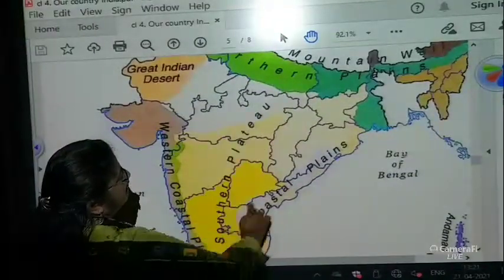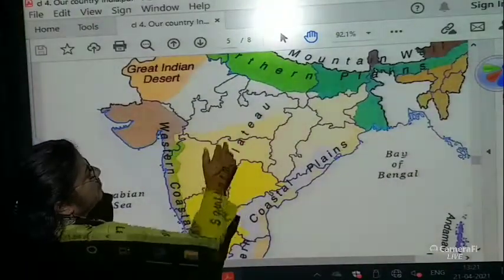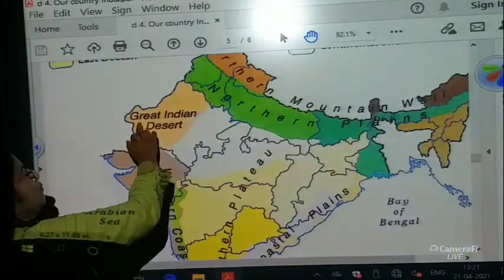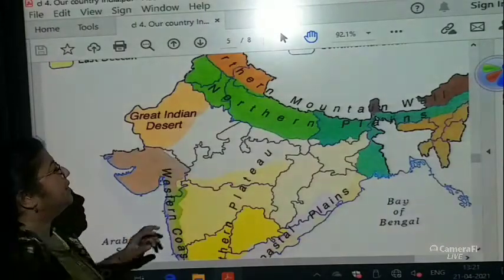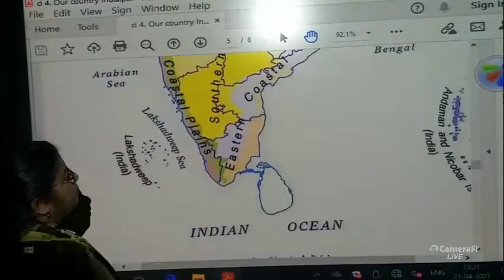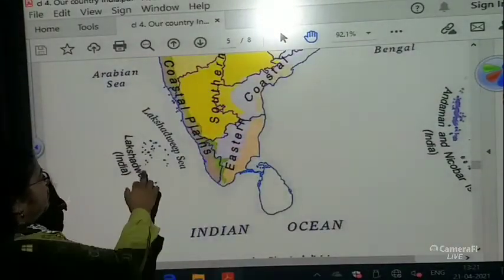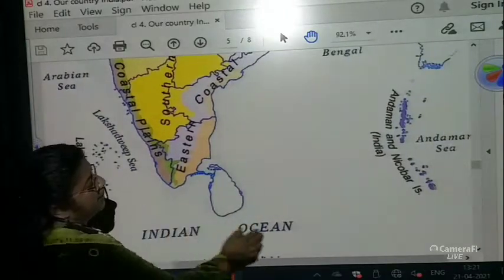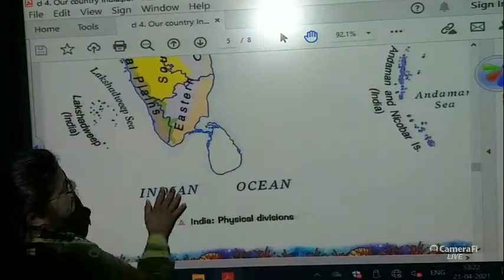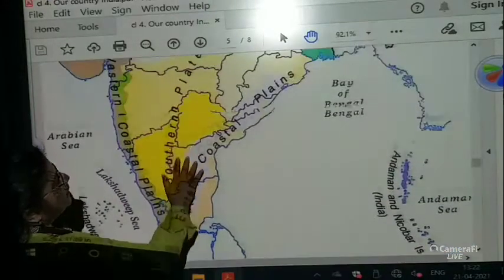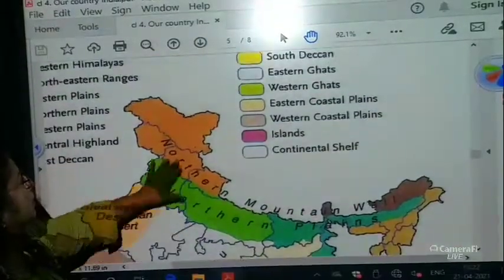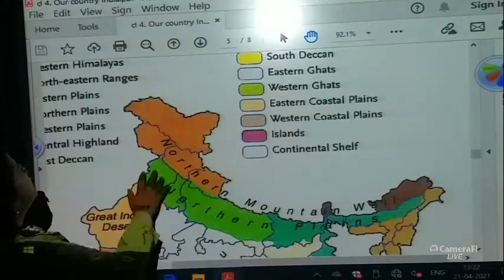And in the center we have the plateau. This is the southern plateau. It is also known as the Deccan Plateau. Now the desert is over here in Rajasthan. This is the Great Indian Desert. You can also call it the Thar Desert. And the two islands which we have are the Lakshadweep Islands and the Andaman and Nicobar Islands. Okay, children, these are the physical divisions of India. You have to do this very well, nicely, because when we learn map pointing, we will be doing this.